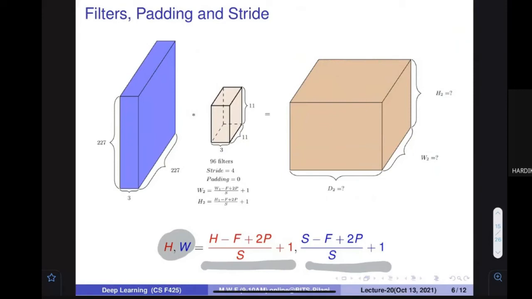Shouldn't it be width minus F plus? Thank you very much. These things are very much needed, because when I type, my brain goes away. Okay, this was a typo, and I think after many 5-6 classes I have done this. I have to give you chocolate, but I don't have any right now. Thank you for pointing this out. Okay, this should be W.